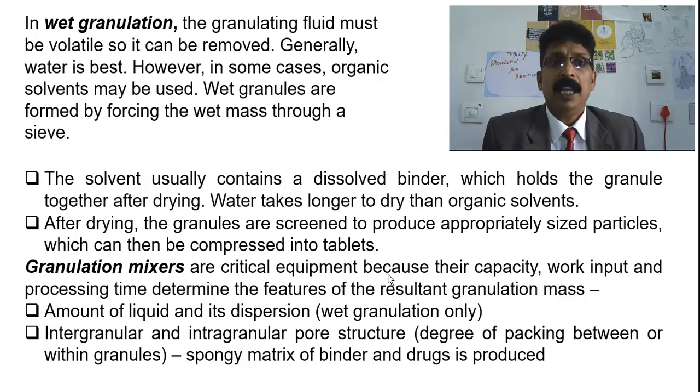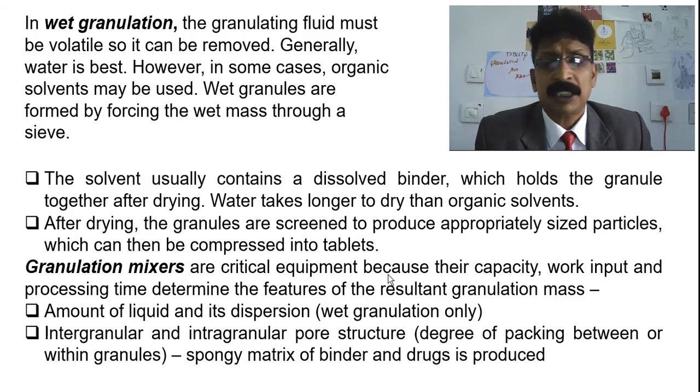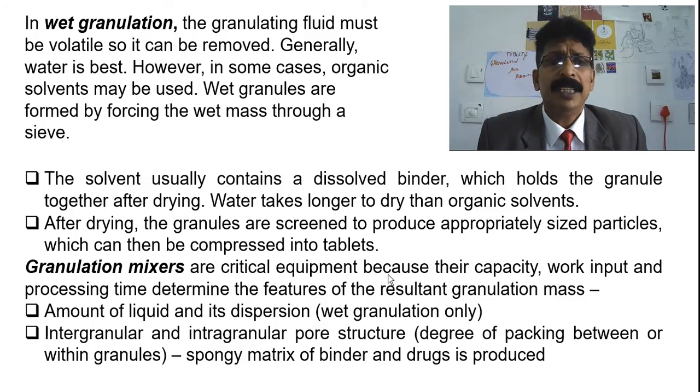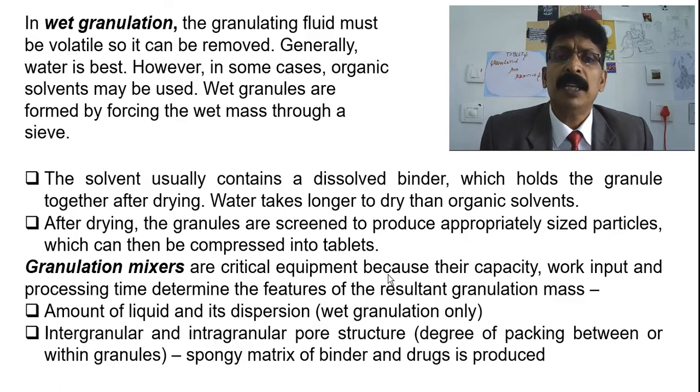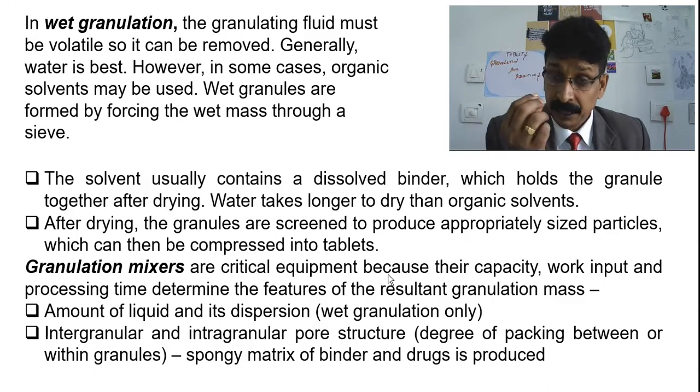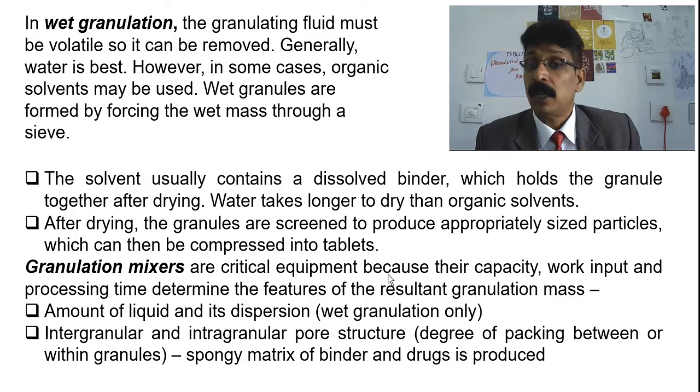In wet granulation, the granulating liquid must be volatile so it can be removed easily. Generally, water is the best one. However, in some cases, organic solvents may be used, as in sustained release tablets. Polymers can also be used, and wet granules are formed by forcing the wet mass through a sieve and made into spherical forms, as I told, and also compressed. That is also what we are going to study in today's topic.